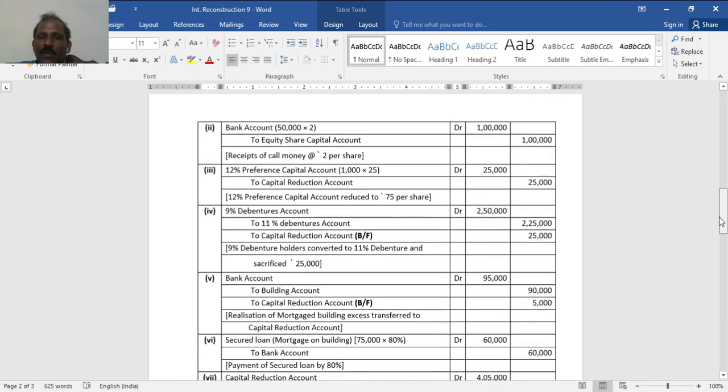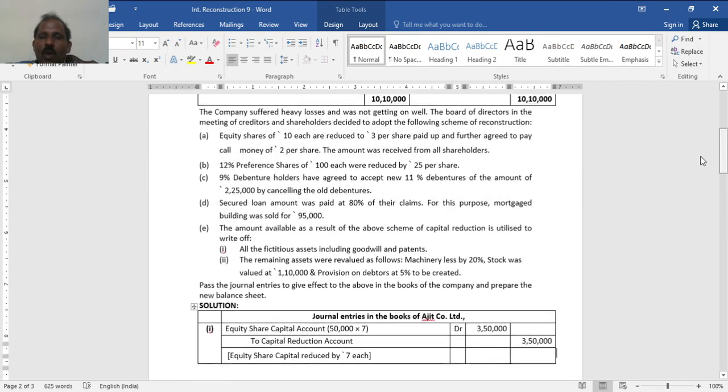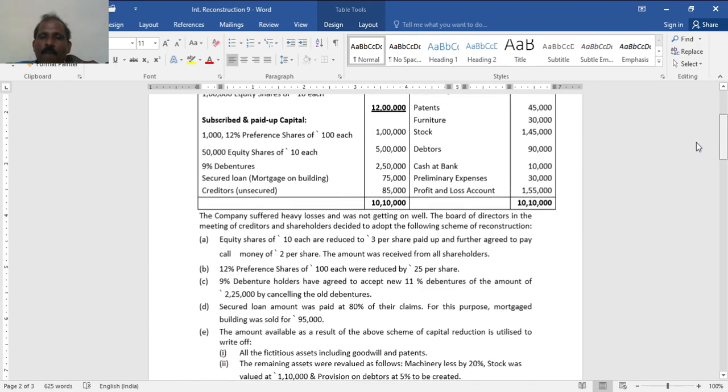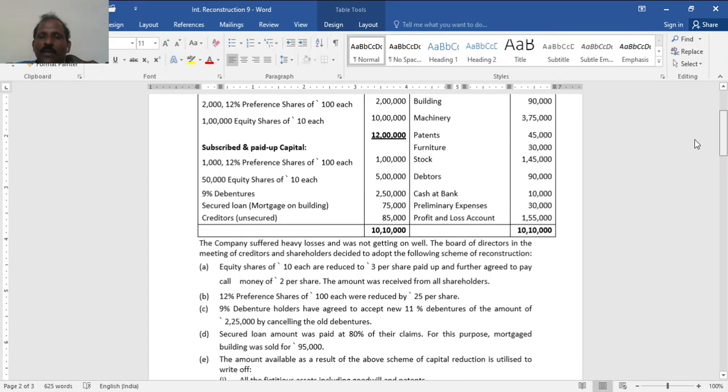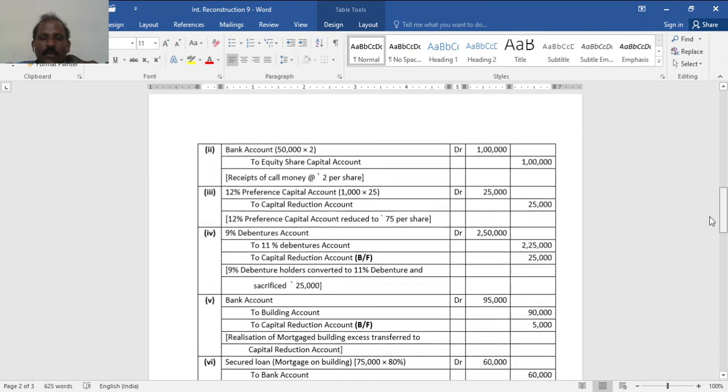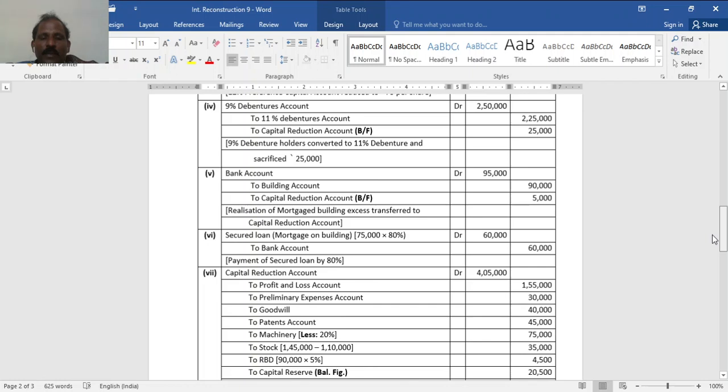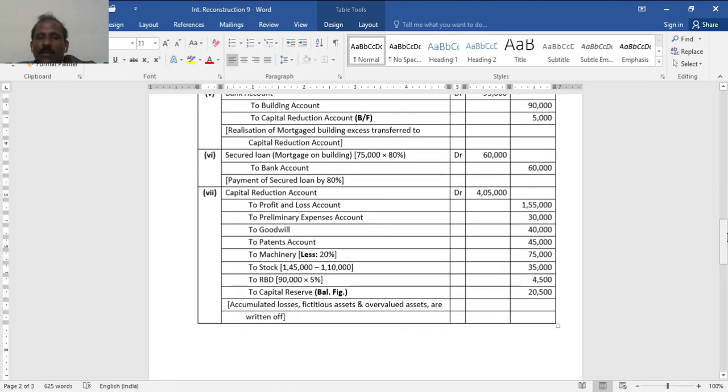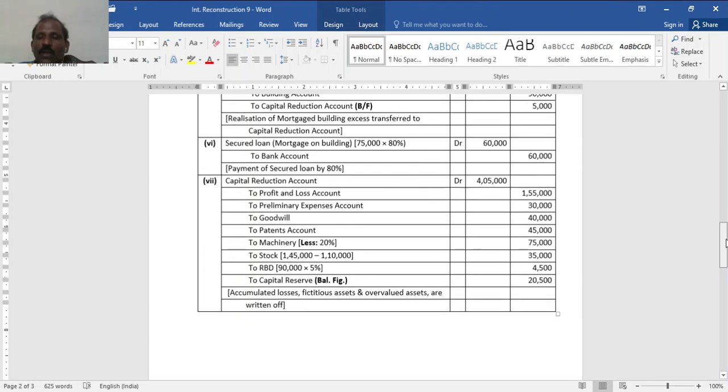Here machinery value is 3,75,000, 20% is 75,000. Then stock difference: 1,45,000 book value, now revalued at 1,10,000, so 35,000. Provision for bad debts 5% on debtors is 4,500. After that, the balance left in capital reduction account must be transferred to capital reserve. Here it is 20,500. This is all about journal entries.